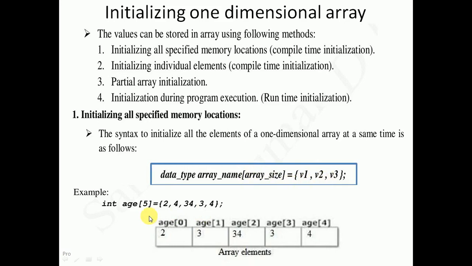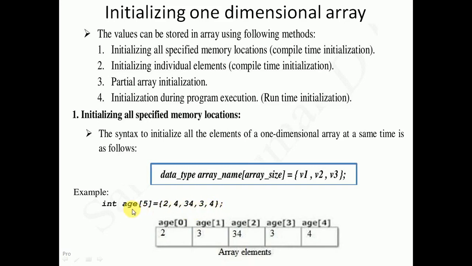Let us take an example here. The example is like this: int. Data type is int here. Array name is taken as age and array size is taken as 5, is equal to the values you want to store here, which are taken into pair of curly braces, that is 2, 4, 34, 3 and 4. A set of values that you want to initialize must be separated by comma here.